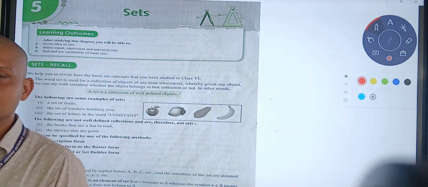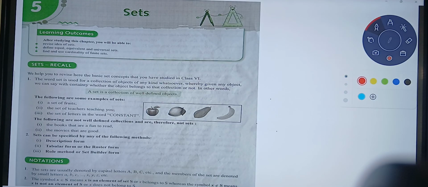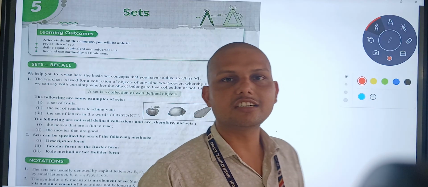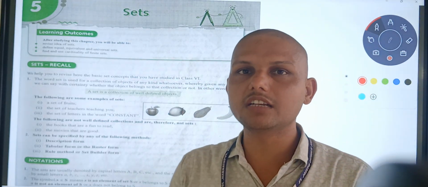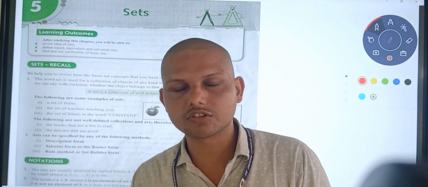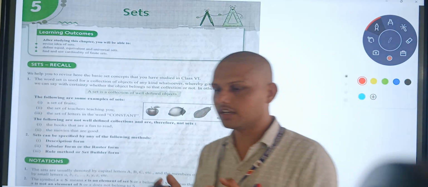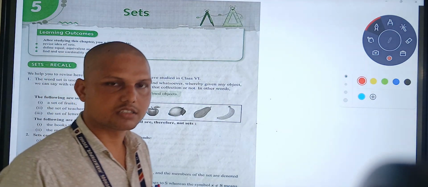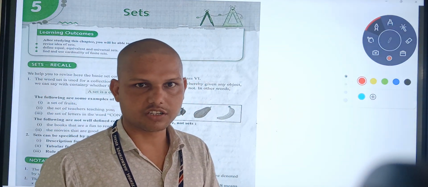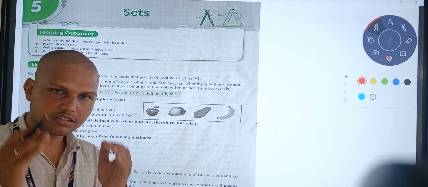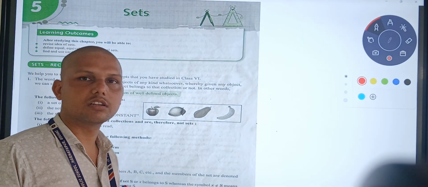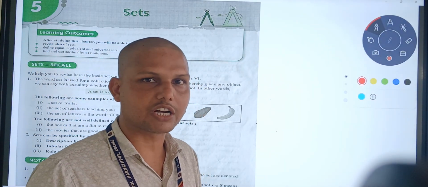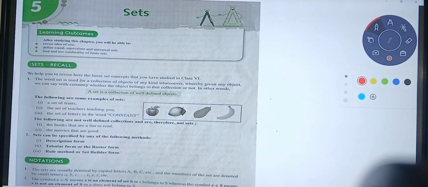Intelligent students in class 7, is this an example of a set? No. Why no? Because the definition of intelligent students is not defined. Who will be intelligent? It is not clear, so it is not an example of a set. If I say students who have got 70 marks in the final examination, this is well defined. You can tell these students have got 70 marks. So this is well defined, so it is an example of a set. Okay, let's move forward. Notation of sets.